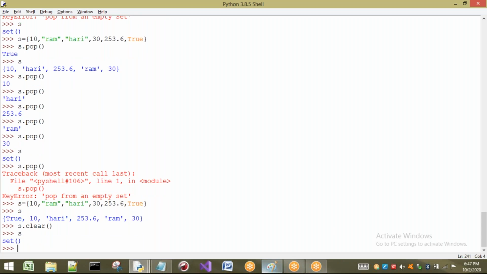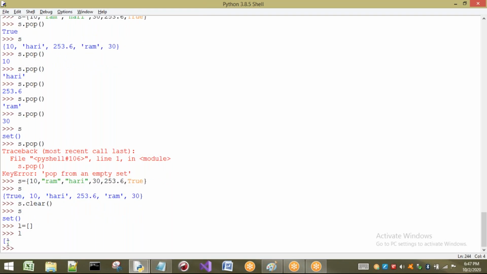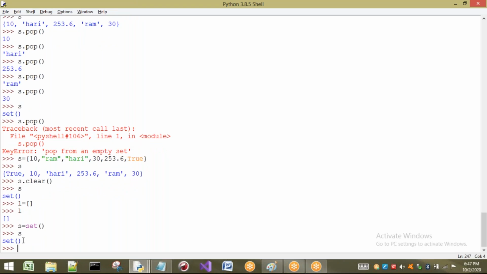So this indicates what? Open bracket, close bracket indicates an empty set. So if I write L equal to open and close bracket and print L, what happens? It treats it as an empty dictionary. But if I want to create an empty set, what do I have to do? S is equal to set with empty brackets, in this way I have to create. So if I print S, what is it going to show? It indicates an empty set. In the concept of list, open square bracket and close square bracket indicate an empty list. In the concept of set, the set function is going to indicate that the set is empty. Okay, so this is about the clear method.